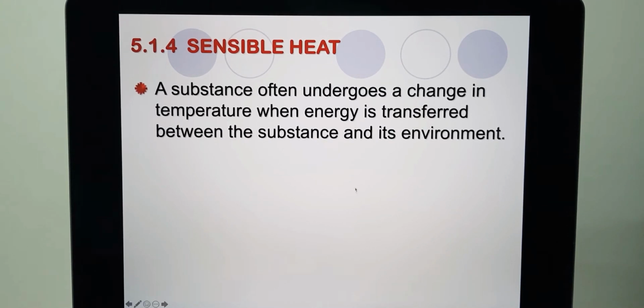For example, if the product is an ice cube, in solid form, when you transfer it and put it into room temperature, it will start to thaw and become liquid. You can sense the difference of the temperature from very cold to warm. So that one is sensible heat.